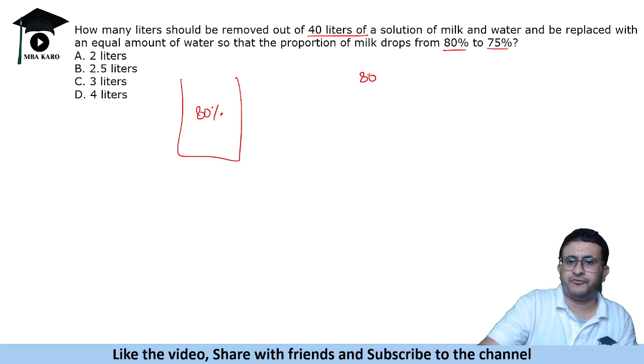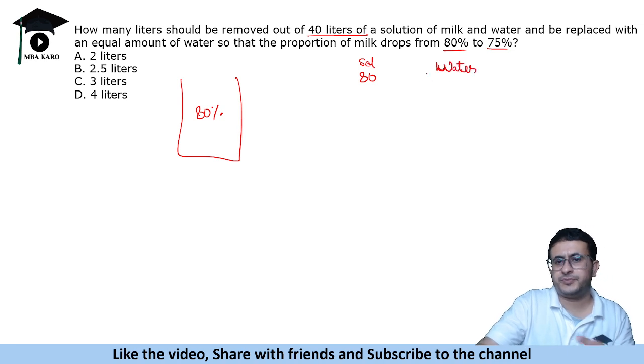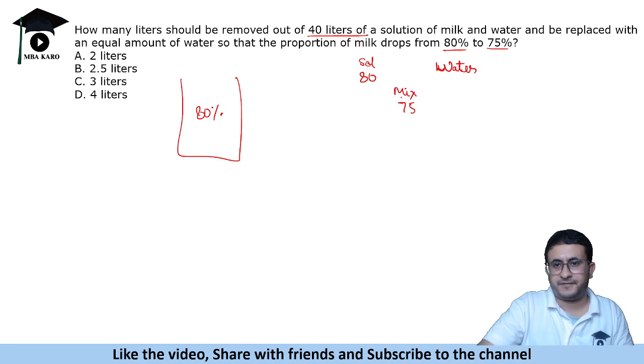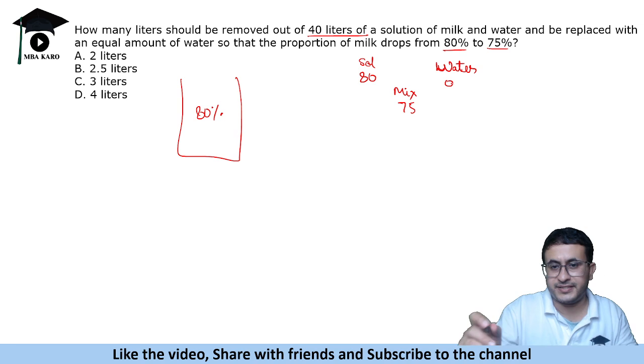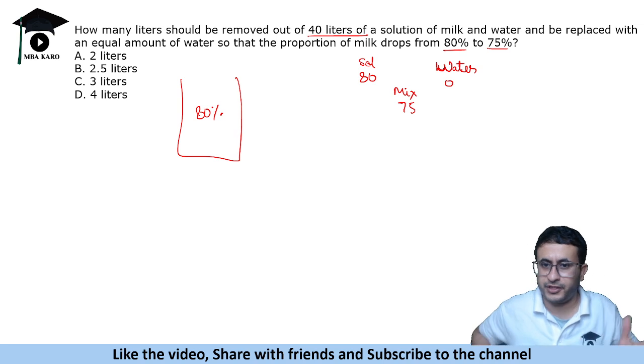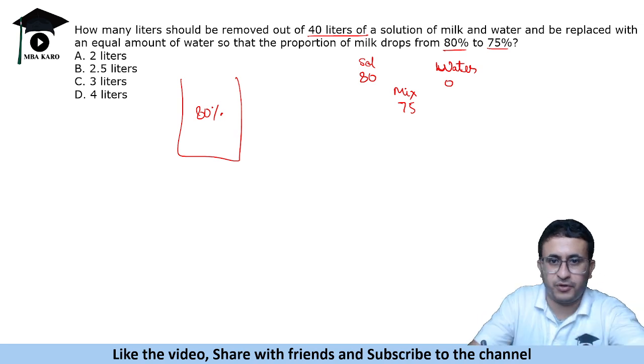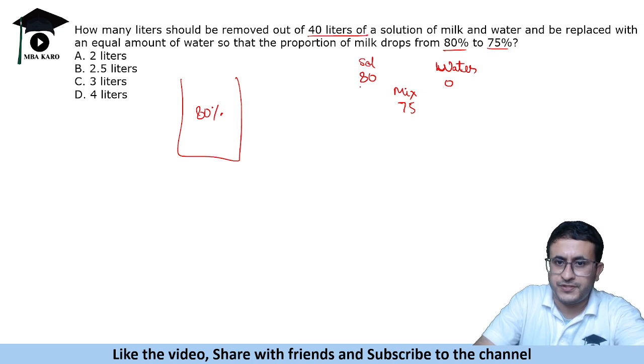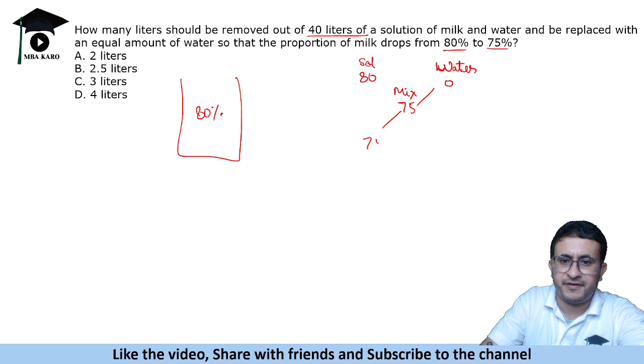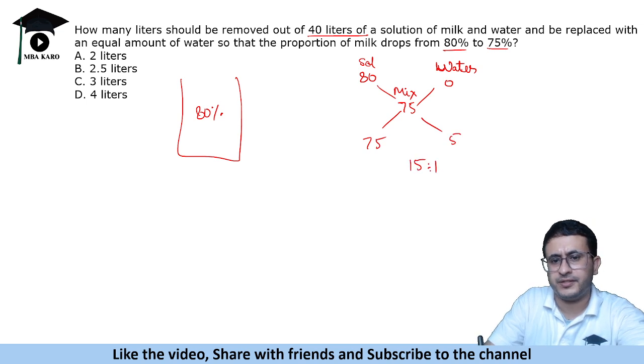and when we are adding water, so this is the, you can call it solution. Okay, and when we are adding water, water has how much percent of milk? Mix करने पे बन रहा है 75. Okay, so water has 0% milk, isn't it? Water does not have any milk in it, right? It is pure water. So solution is 80 liters and water is 0. So that means this is 75:5, which is 15:1, right?